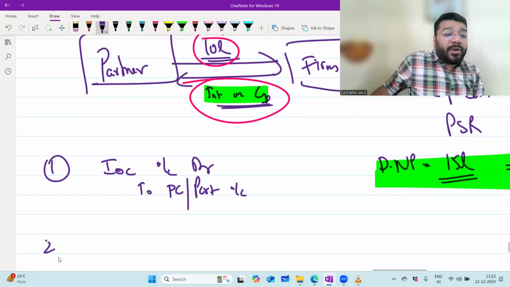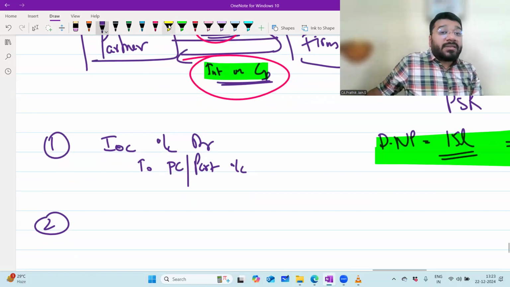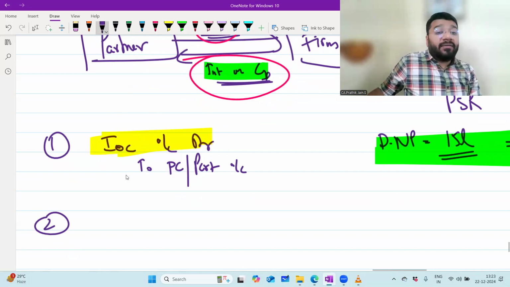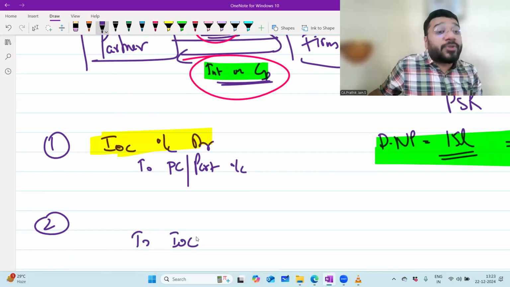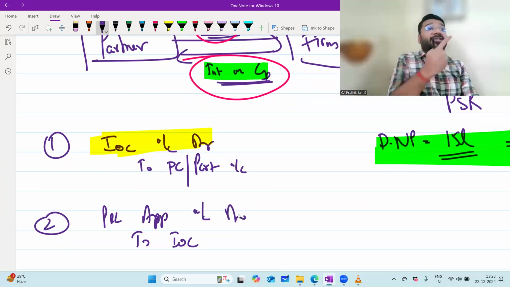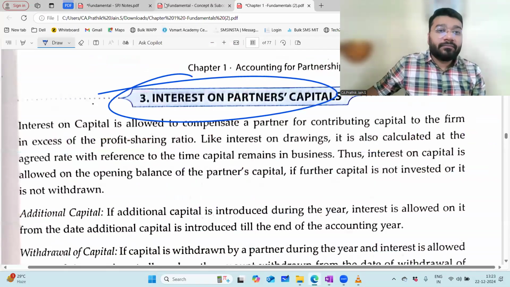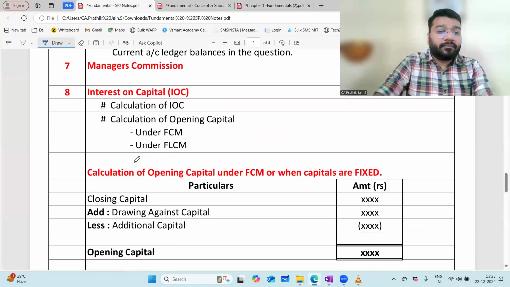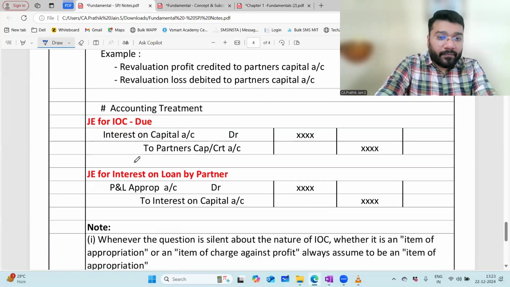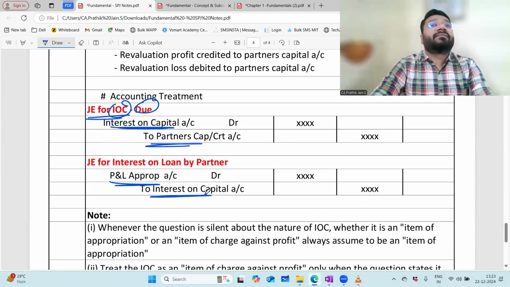IOC is a nominal account. It has to be closed by transferring to P&L appropriation account. So what is the closing entry? P&L appropriation account debit. IOC is currently in debit; to close, I have to give a credit. So credit IOC, and where am I shifting this to? P&L appropriation account. That is why in the appropriation account, you see interest on capital. It is because of this closing entry. Any problem? No, sir. Journal entry for interest on capital due: interest on capital to partners' capital, and P&L appropriation to interest on capital.